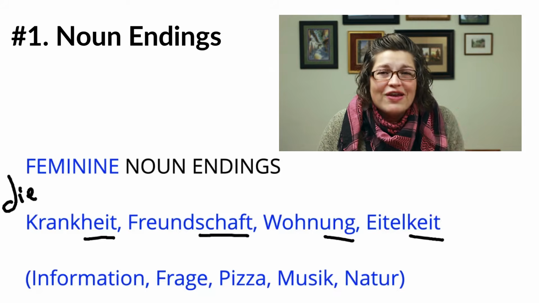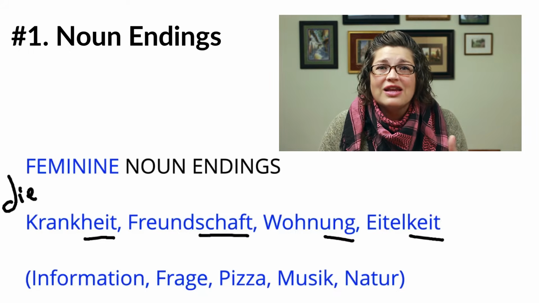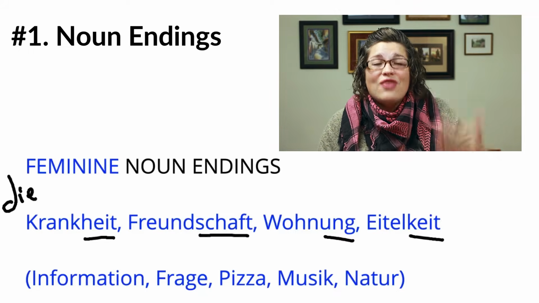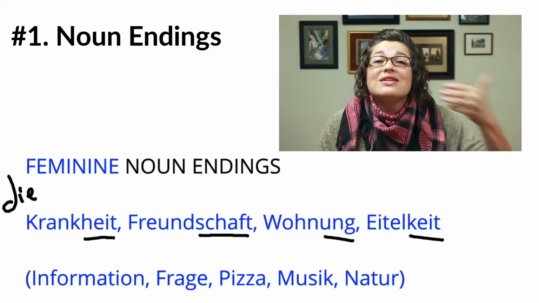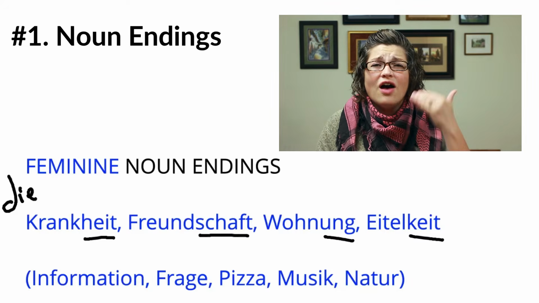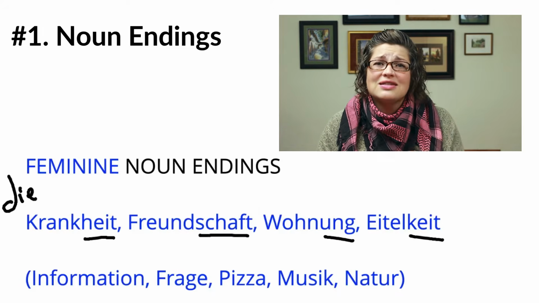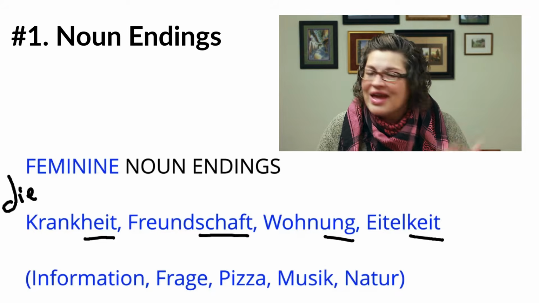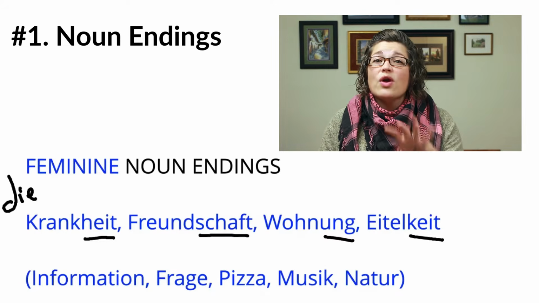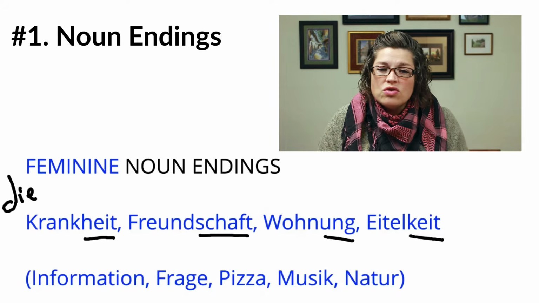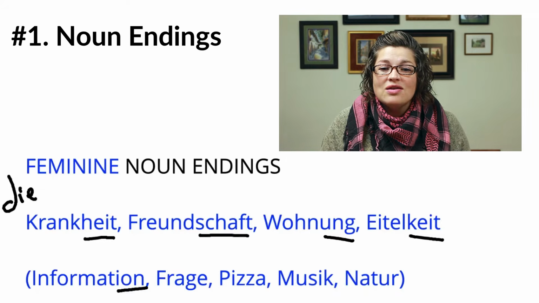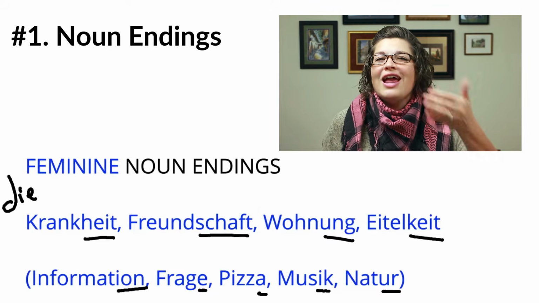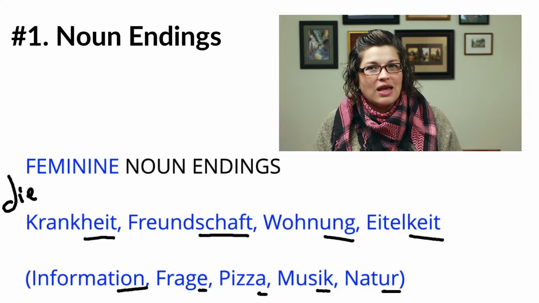Okay, the benefit of learning these 45-ish endings all together is that then when you come across one of the dozens or scores of other nouns that have that exact same ending, you automatically know its gender. It is not random, okay? But then we also, again, have additional endings such as ION, E, A, IK, and UR that are generally feminine, but there are some exceptions to them.